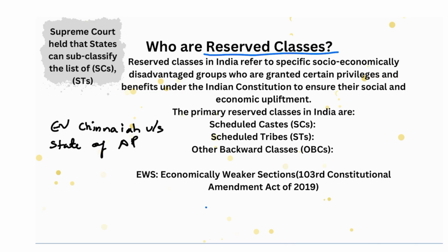Reserved classes. Why was this in news? It is because the Supreme Court held that the states can now subclassify the list of scheduled castes and scheduled tribes. So, the Supreme Court has overruled its decision of 2004, also known as the E.V. Chinnaiah versus State of Andhra Pradesh case, in which the Supreme Court stated that all the SC and ST populations were a homogeneous group and there was no further need of categorizing them.